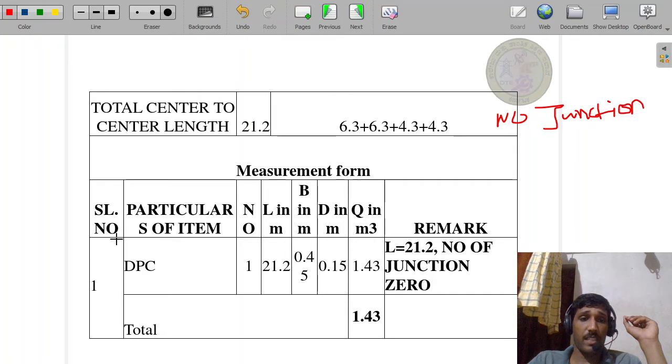Now item-wise, we move to the first item, damp proof course. Damp proof course, number 1, length 21.2, number of junctions is 0, therefore 21.2 is the length. You have to mark that here. Breadth is 0.45, and depth for the damp proof course is 0.15. By multiplying all these four columns you get the quantity 1.43. Total quantity is 1.43 meter cube.